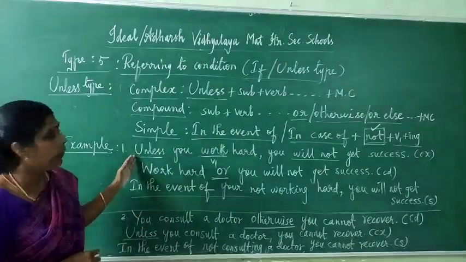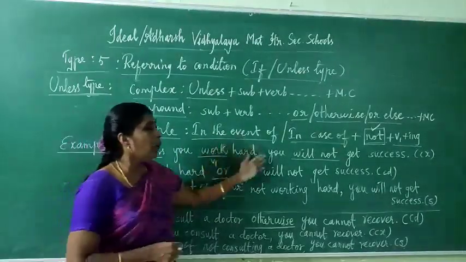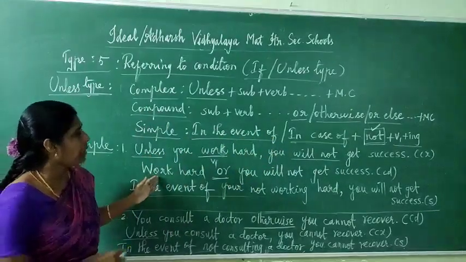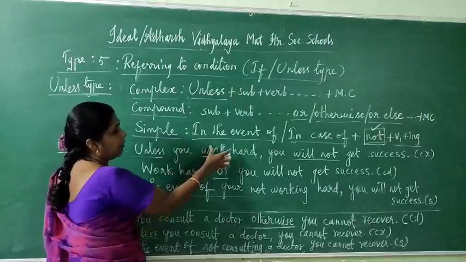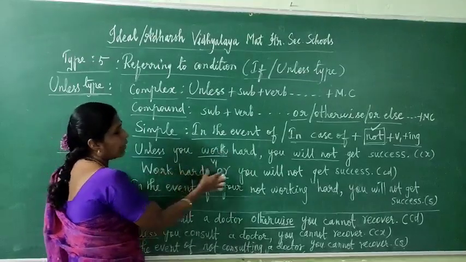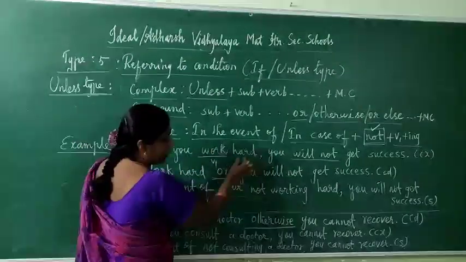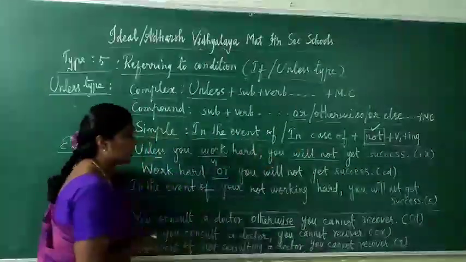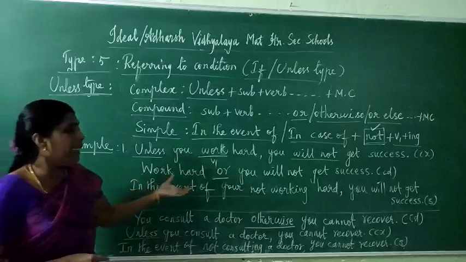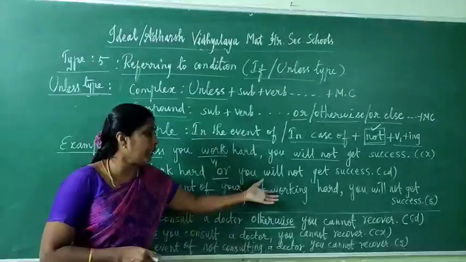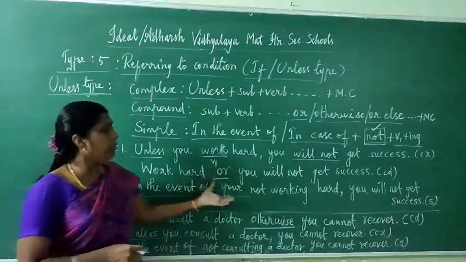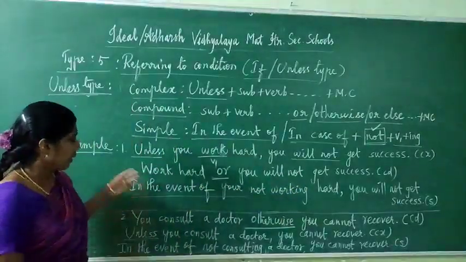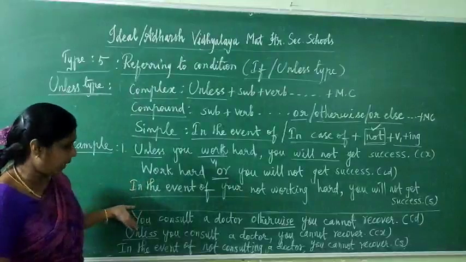Once again I repeat. Unless you work hard, you will not get success. That is complex. We will write it in a compound sentence. Write down first work hard, beginning with the main verb. Then write a conjunction word, or, otherwise, anyone you can write, or you will not get success. That is compound. Simple: in the event of not working hard, or in the event of you are not working hard, you will not get success. That is simple.